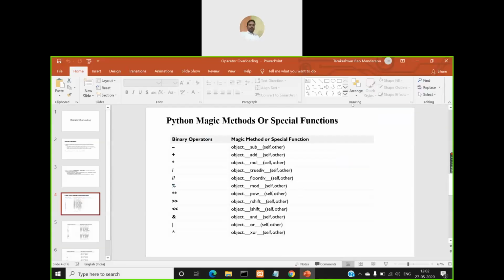So are you able to see this? Yes, visible, sir. Is it visible properly, or is the size of the letters small?